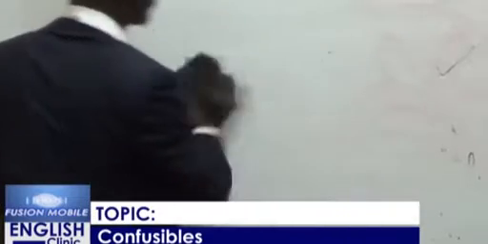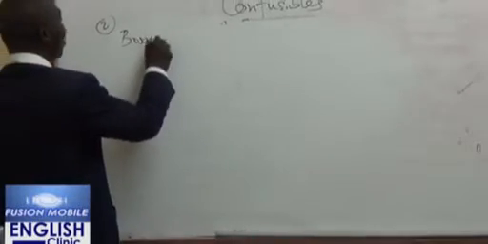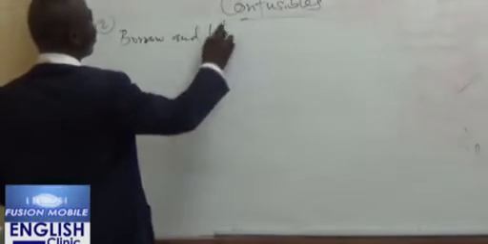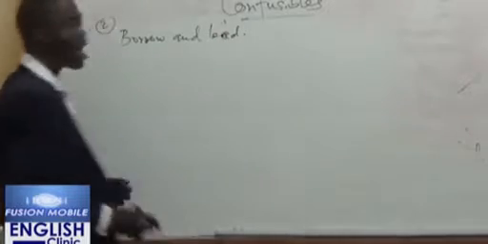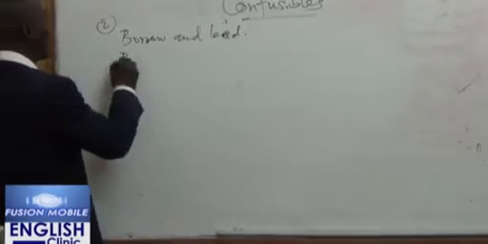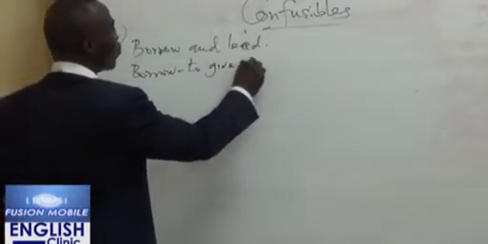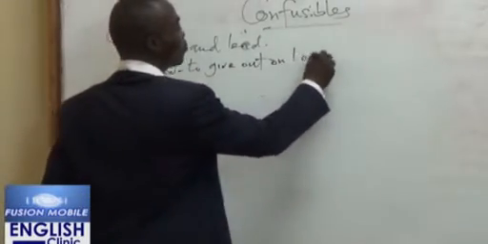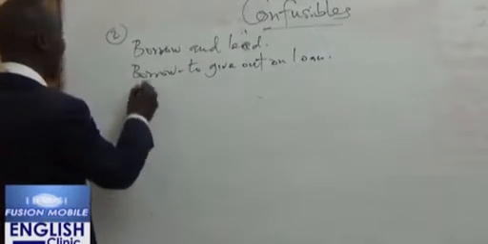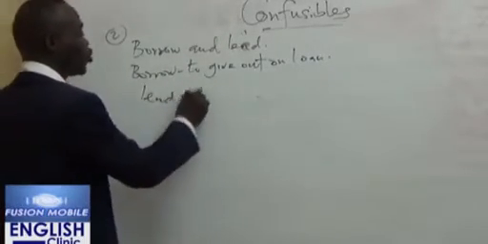Now under confusibles, we also look at some expressions that are not correct. So let's look at some examples again. Look at the two words borrow and lend. That's our number 2. Borrow means to receive on loan, while lend means to give out on loan.